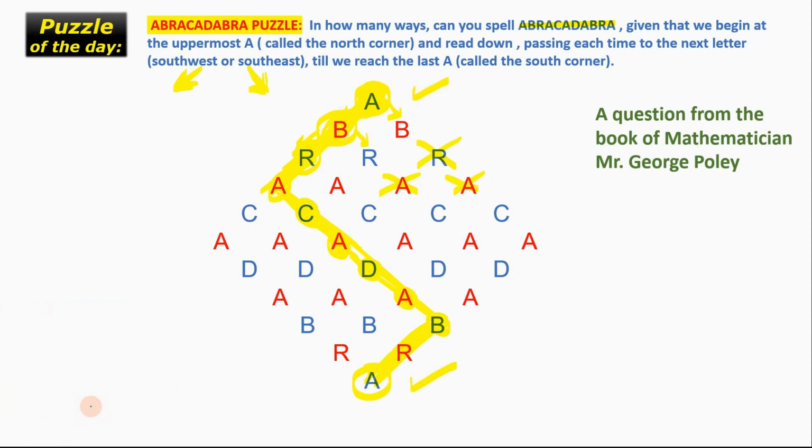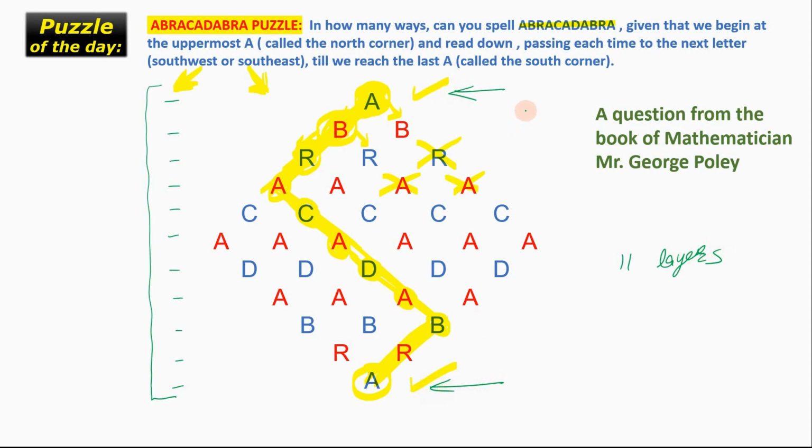Now the problem here is that this might be a new question for you and you might not have seen any question of this type, or even if you have seen, you might not know how to solve it. The problem here is that there are 1, 2, 3, 4, 5, 6, 7, 8, 9, 10 and 11 layers in this question. So we have to go from this to this, and in between there are 9 layers.